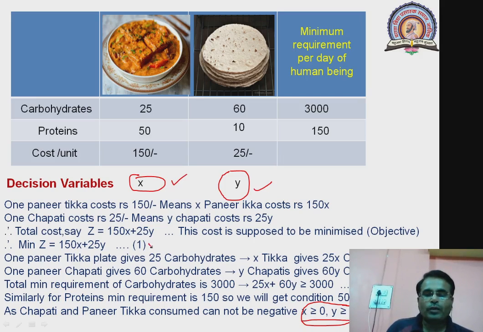So you have equation 1, which is called the objective function. Then equations 2 and 3 are called constraints, and equation 4 gives us the non-negativity restrictions. All of these together give us the problem which is called a linear programming problem.